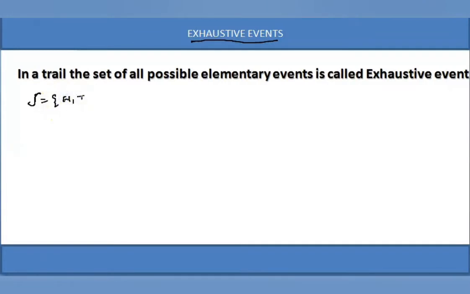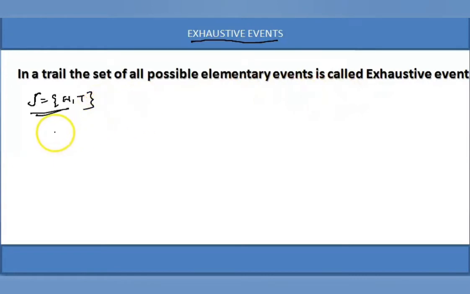In some cases, the sample space becomes the exhaustive event. A single experiment is called a trial. In a trial, the set of all elementary events is called the exhaustive event.